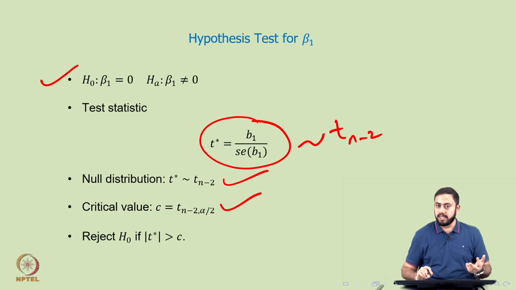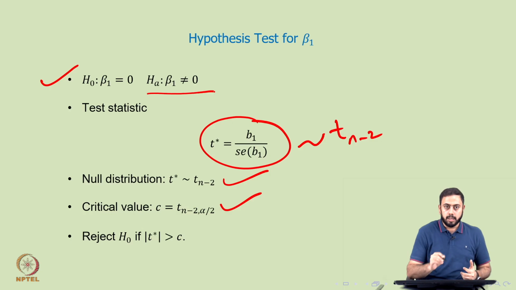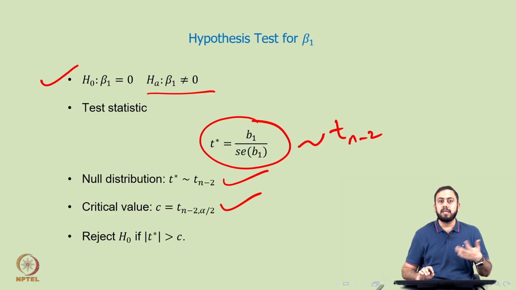And what do you mean by that? If you are able to reject the null, it means that beta 1 is not 0, which in turn means that there is a significant relationship between xi and yi. In the context of the clinical trial, it means that the treatment level does make a difference. So, beta 1 is not 0, right? The treatment and the placebo levels are making a difference in the actual response that you want to predict.